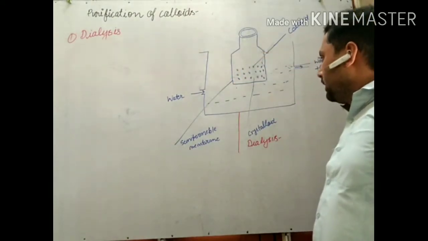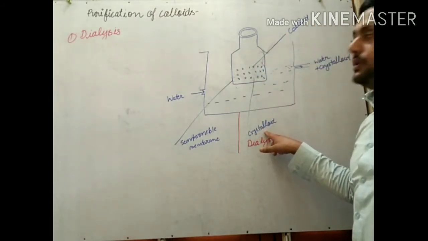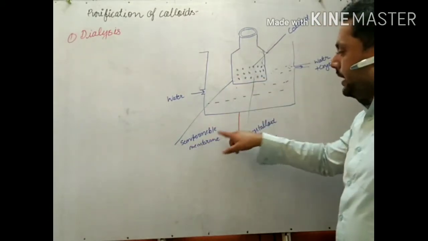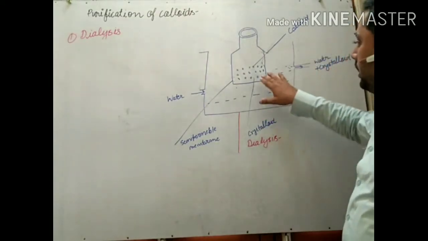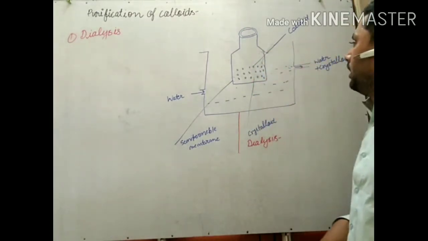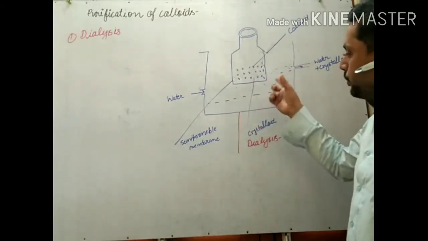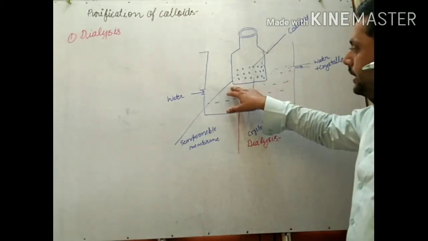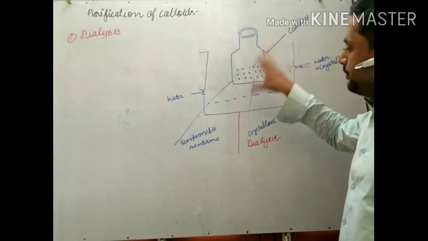In that, colloidal particles and crystalloid impurities are present. A semi-permeable membrane has a special property that it allows the passing of crystalloids from the colloid and doesn't allow the passing of colloidal particles. It allows only crystalloids, which means impurities.